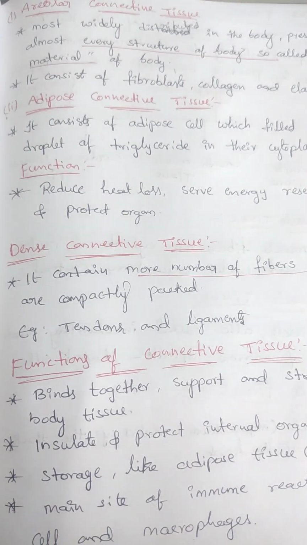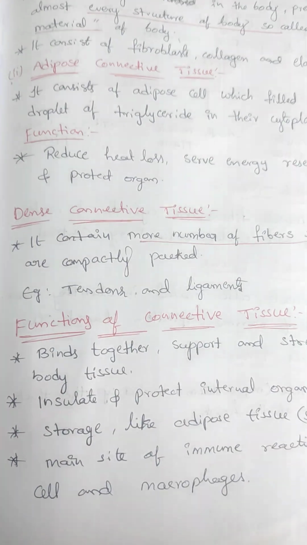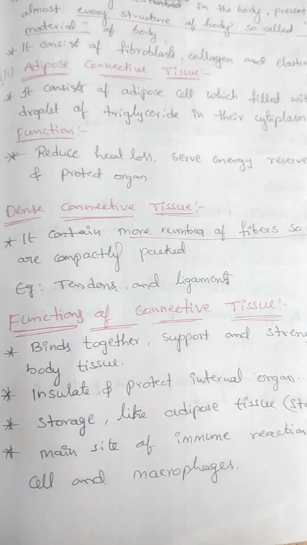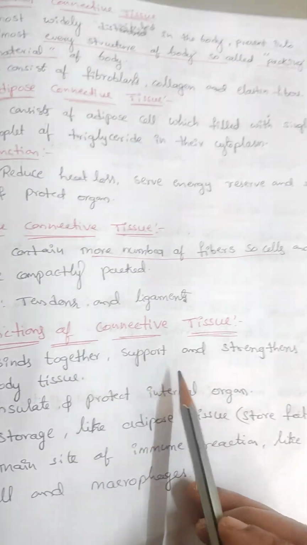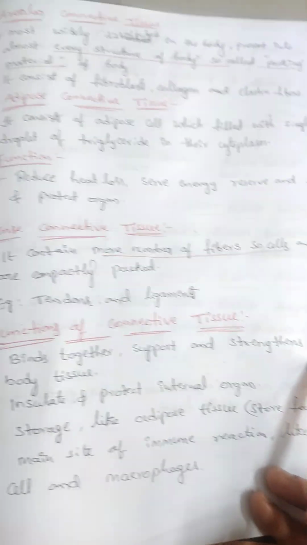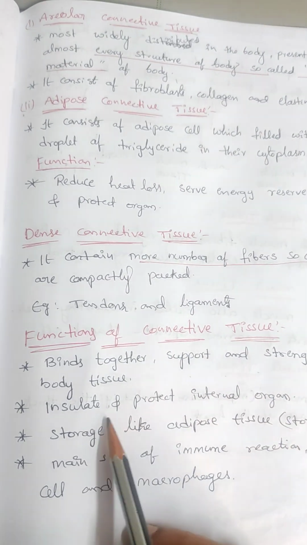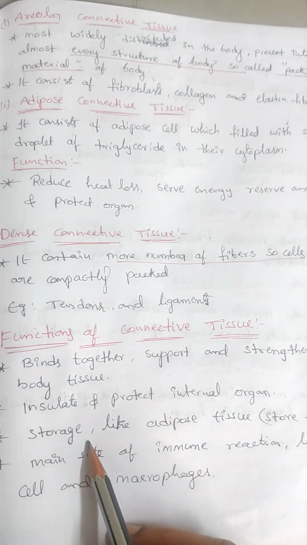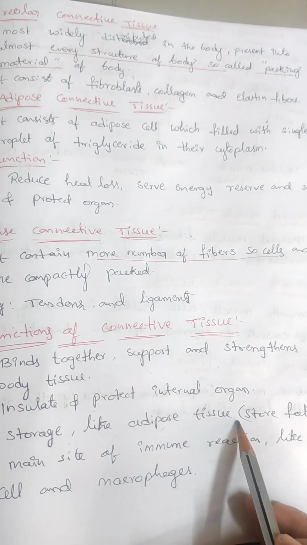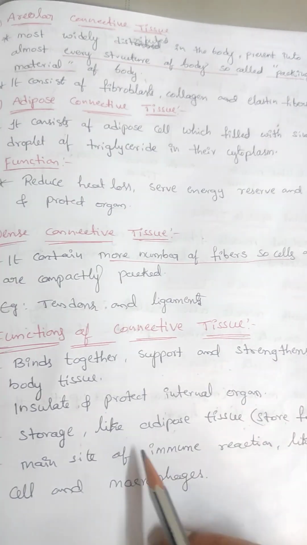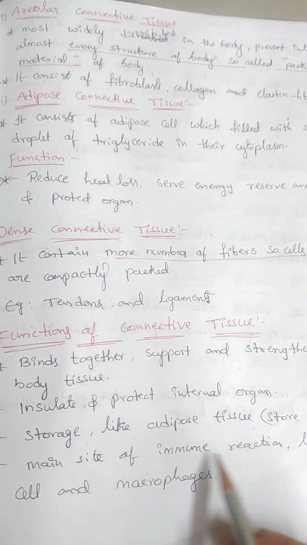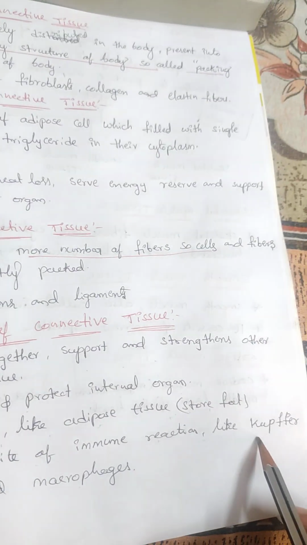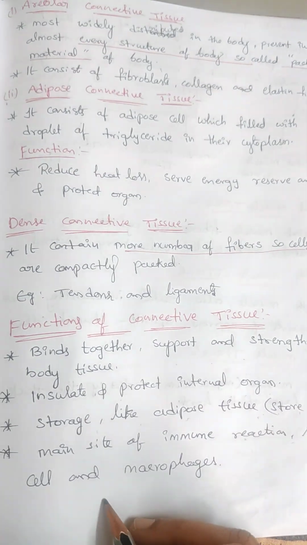And what are the functions of connective tissue? Connective tissue has many functions. It binds together, supports and strengthens other body tissues, and insulates and protects internal organs of the body. It can store fat, as in adipose tissue, and is the main site of immune reactions, with cells like Kupffer cells and macrophages.